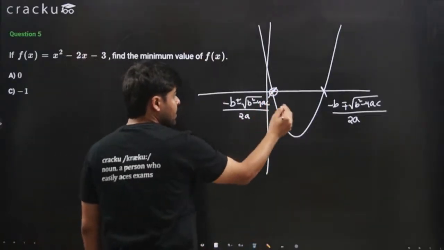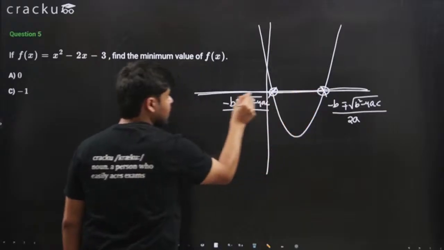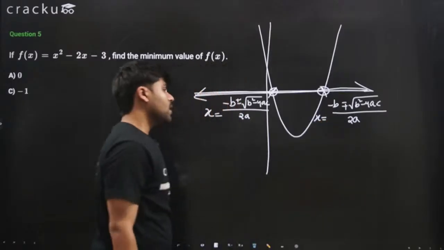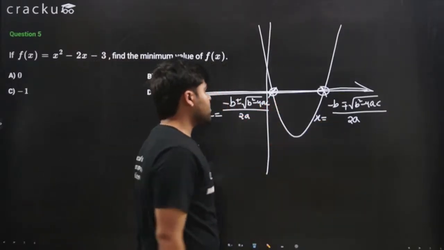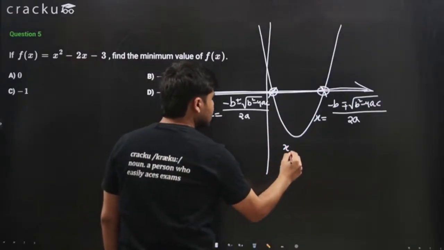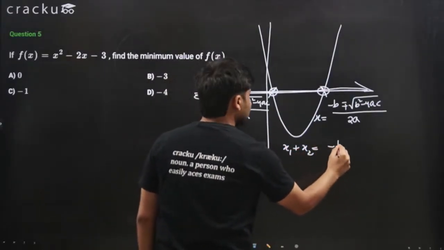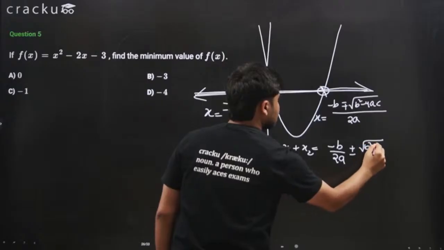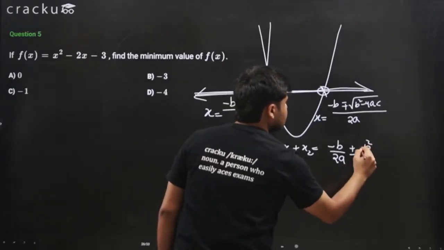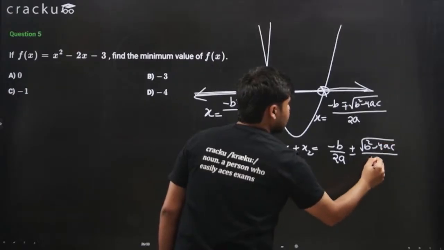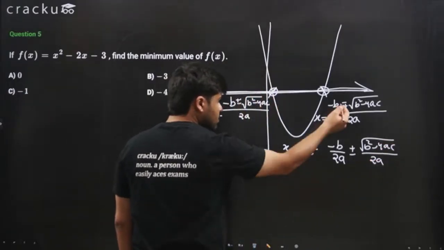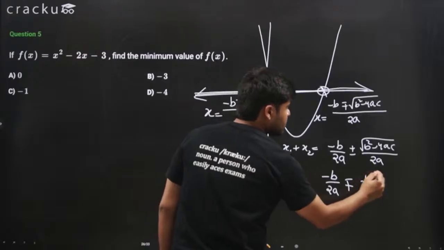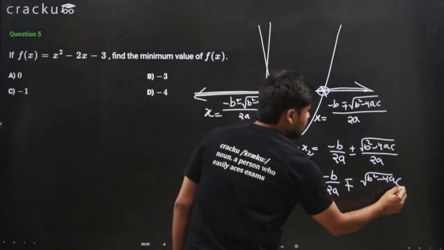And this is the value of x, because this is the x-axis right here. X equals this and x equals this. Now if you add these two values, you'll get the sum x1 plus x2 equal to minus b over 2a plus or minus square root of b squared minus 4ac over 2a, plus minus b over 2a minus or plus square root of b squared minus 4ac over 2a.